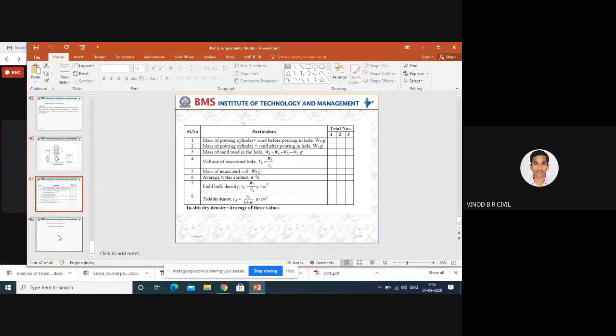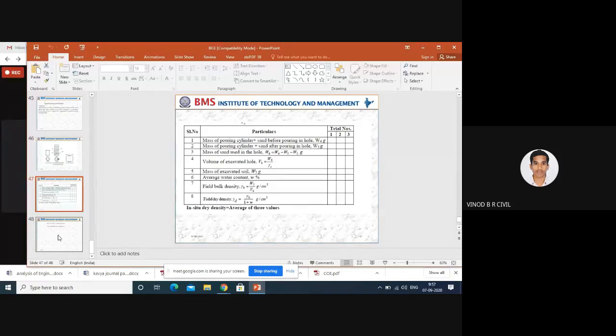And next one, after that, insert the metal tray, and with the help of the excavator equipment operators, excavate the soil sample. At the same time, calculate the calibrating container length as well as the diameter. At the same proportion, you have to excavate it in the ground also.